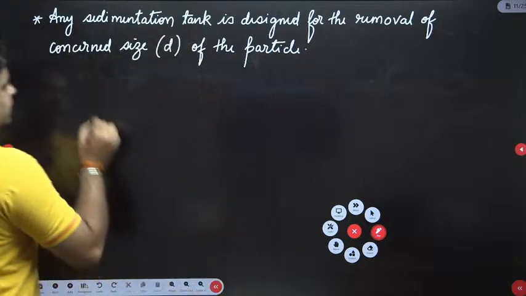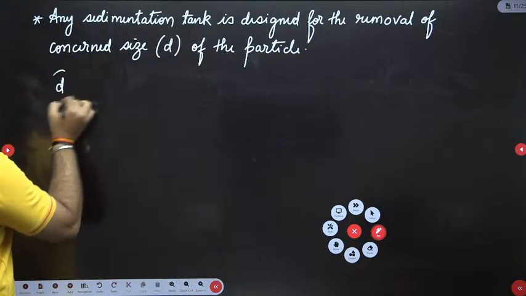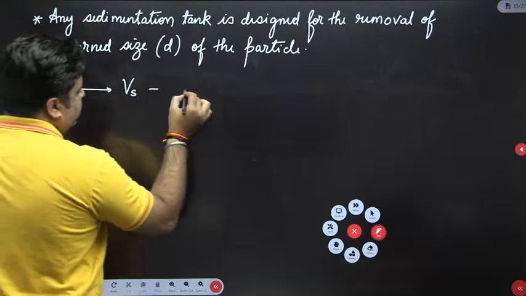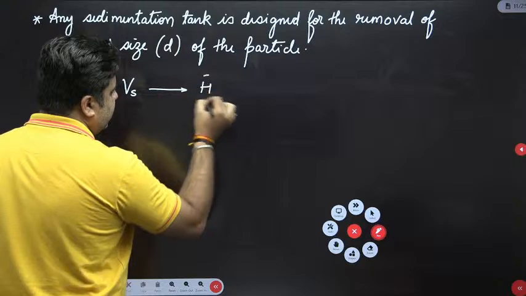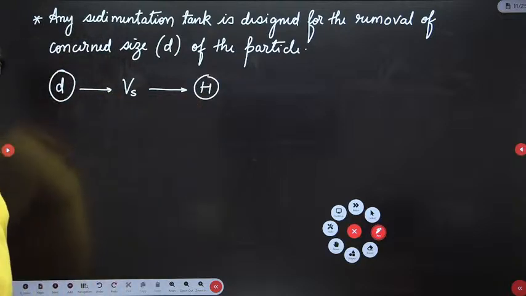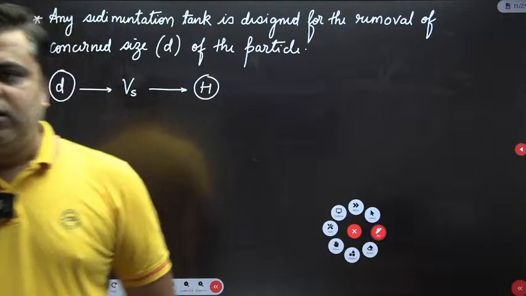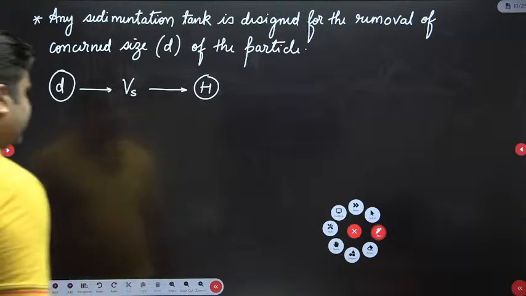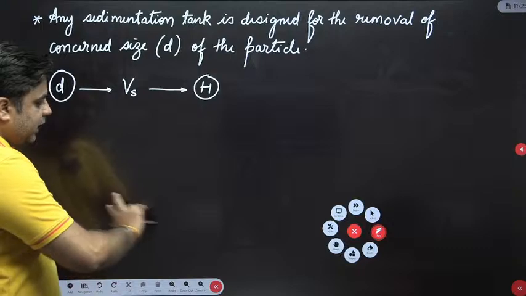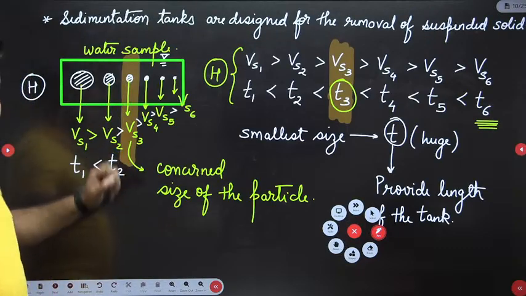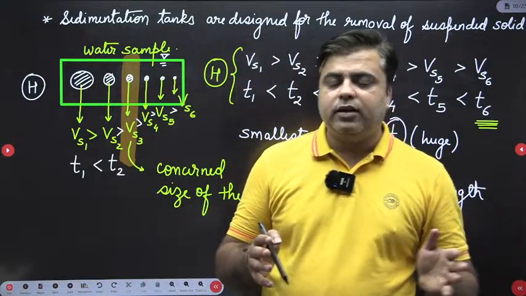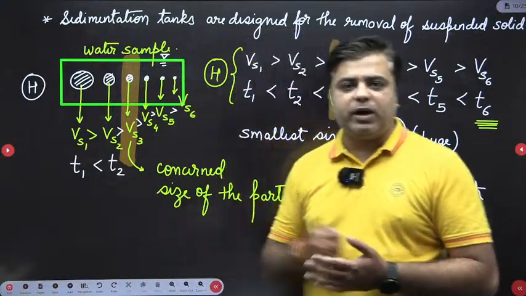Now for this concerned size of the particle, small d, the settling velocity is Vs. By this settling velocity, this particle has to travel the vertical distance of h. Can we say that it depends on the size of the particle? Yes, my dear, it depends on the size of the particle. That is why we have chosen this concerned size. The detention time or the length of the tank actually depends on the size of the particle.